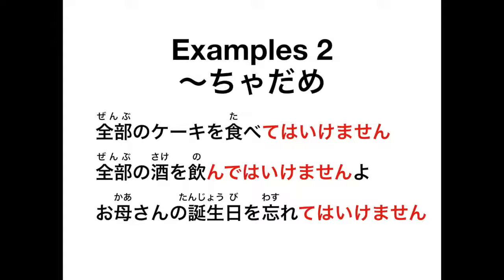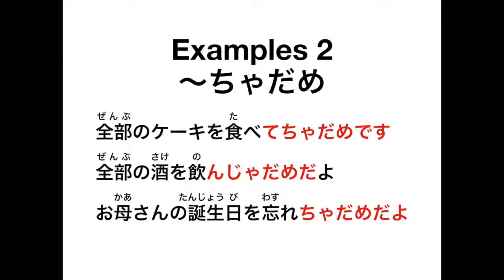Okay, so taking these examples, we're just going to change the te wa ikemasen to cha form plus dame. Okay? So that looks like this. So 全部のケーキを食べちゃダメです。So you may not eat all the cake. And the next one is 全部の酒飲んじゃダメだよ. And then the last one is お母さんの誕生日は忘れちゃダメだよ. You can't forget your mom's birthday.